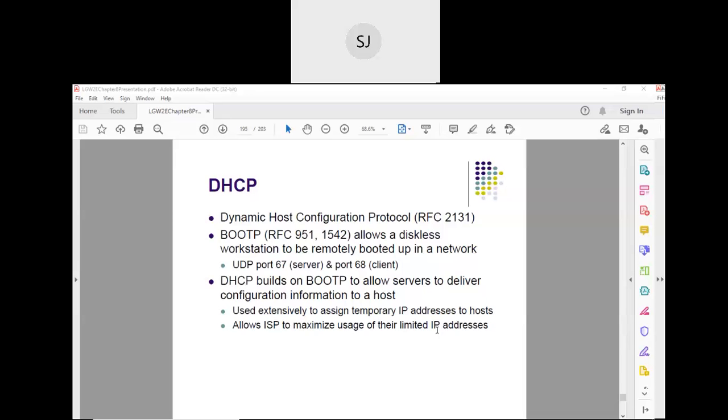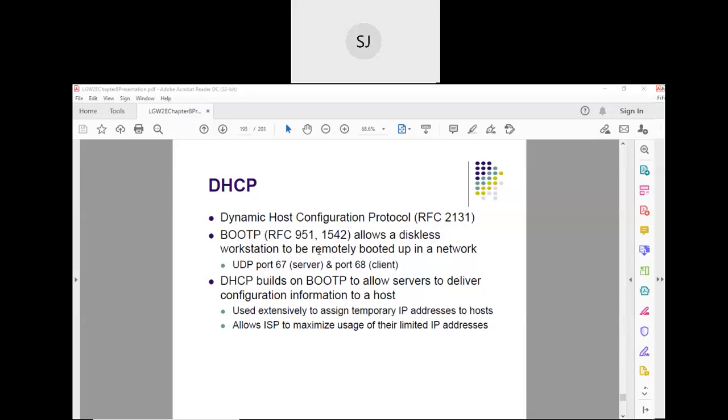So using this DHCP, all the machines in an organization can be given temporary IP addresses. Is it clear? That means it relieves the burden on the network administrator to manually configure the host. Earlier there was a protocol called BOOTP protocol, which was used for diskless nodes.